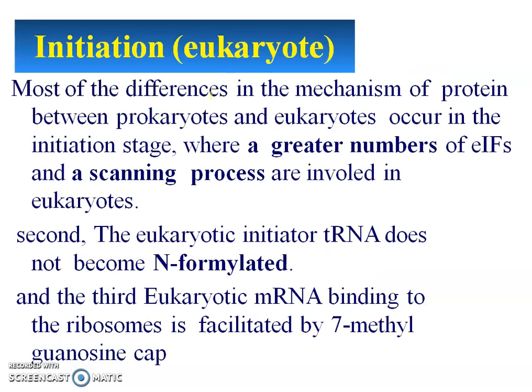Most of the differences in the mechanism of protein synthesis between prokaryotes and eukaryotes occur in the initiation stage only, where a greater number of initiation factors and scanning processes are involved in eukaryotes. The second thing is that the eukaryotic initiator does not become N-formylated, as I told you before. The third is that eukaryotic mRNA binding to the ribosome is facilitated by the 7-methylguanosine cap. So it will go and join the eukaryotic mRNA. Binding occurs at the cap.